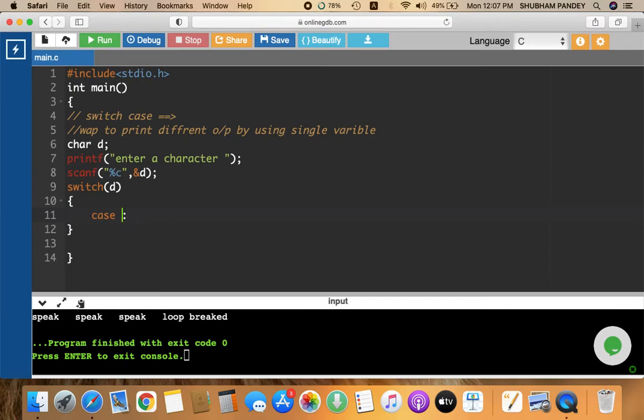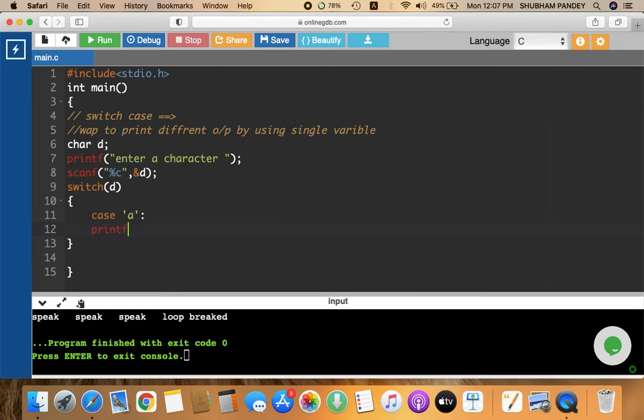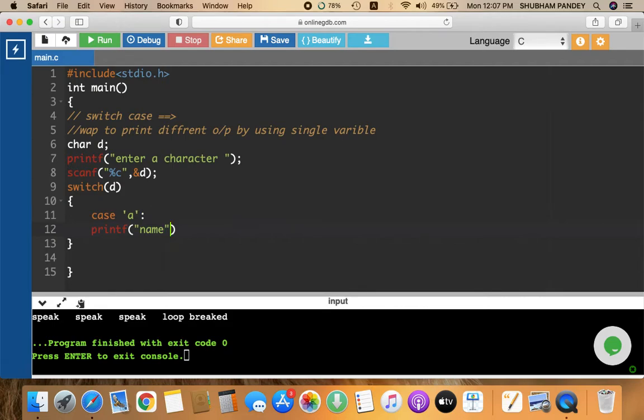Now see here, I have taken a value which is a character, so I put a character value, like if the user presses A. Now what do I have to print? I have to print printf and the name. When the user presses A, I have to print the name and end of line. Then break. Most important thing, the question came: is it compulsory to put a break statement after every switch case?